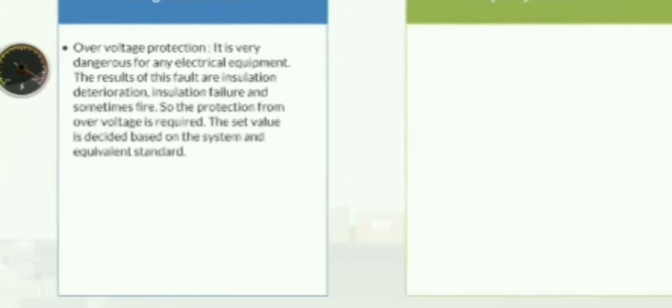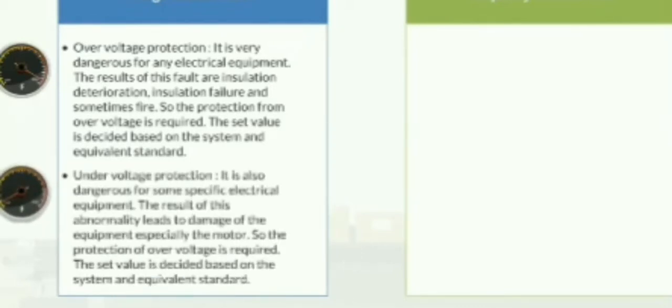Current-related faults. Now let us learn about the other types, that is voltage-related fault and frequency-related fault. Firstly, over-voltage protection. It is very dangerous for any electrical equipment. The results of this fault are insulation deterioration, insulation failure, and sometimes fire. So the protection from over-voltage is required. The set value is decided based on the system and equivalent standard.